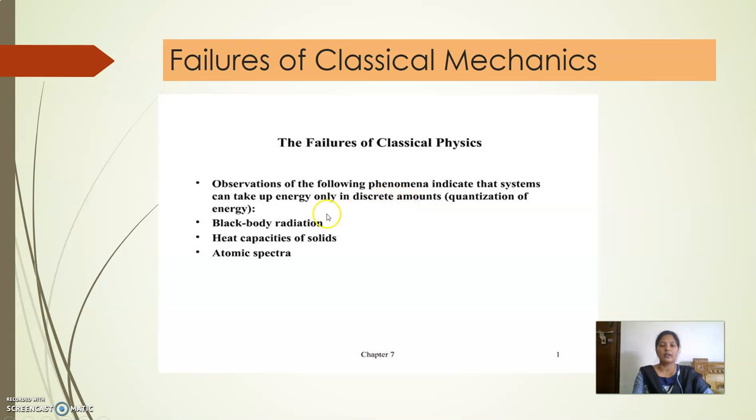And it could not explain black body radiation, heat capacities of solids, discrete spectra of atoms, and experiments like the photoelectric effect, Compton effect and Raman effect. So these are the reasons which led to the development of quantum mechanics.